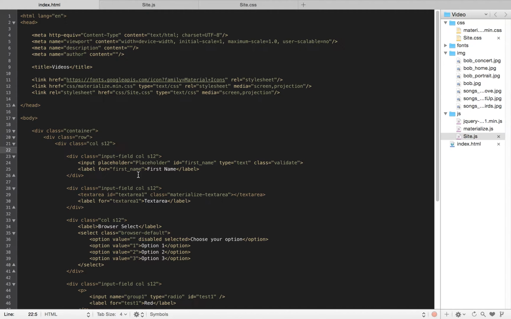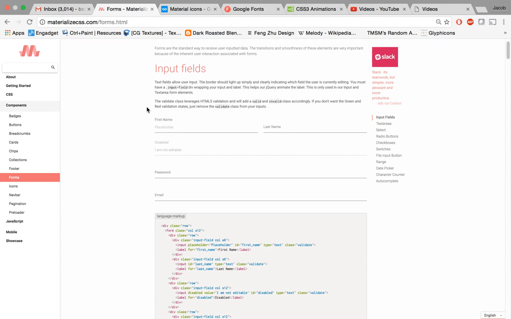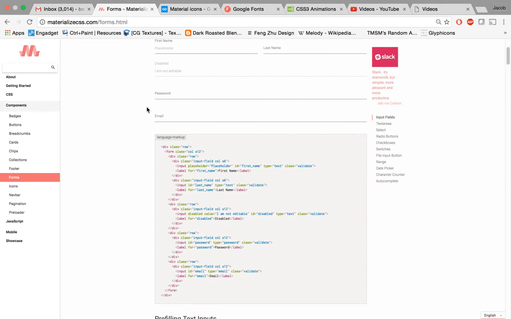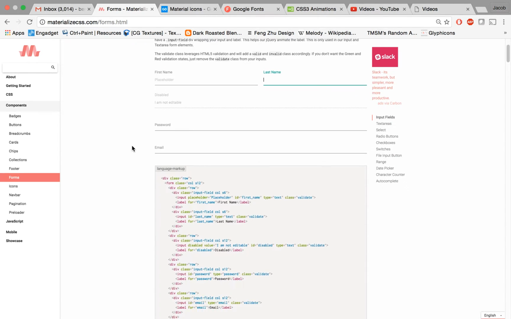Let's talk about forms. If we look on our Materialize website, we can go through and scan the different types of form tags. For instance, there is a typical input tag that has a type associated with it. In this instance, it's type text here. And there are different ways you can display it using Materialize: disabled, placeholder, non-placeholder, all that stuff.